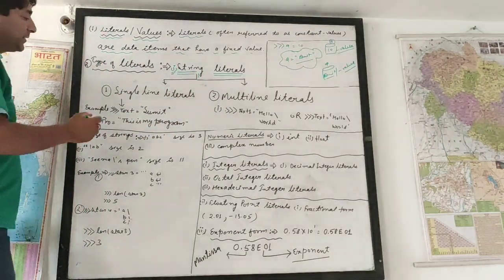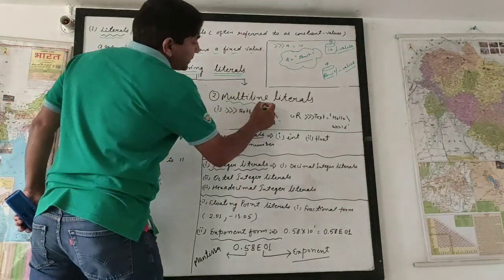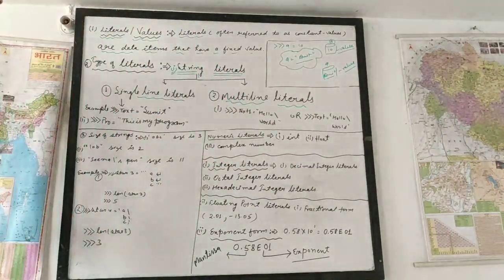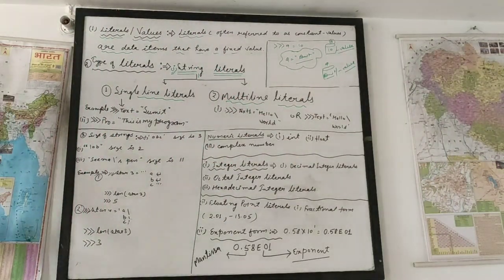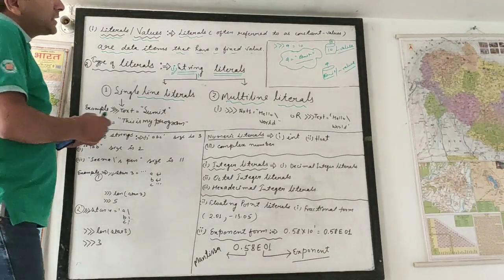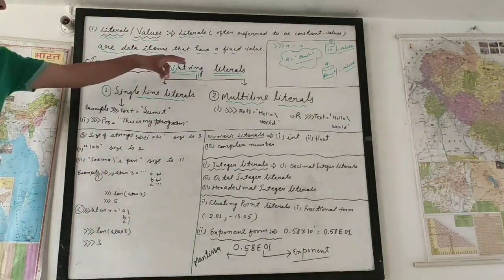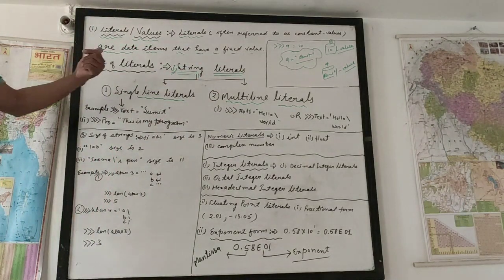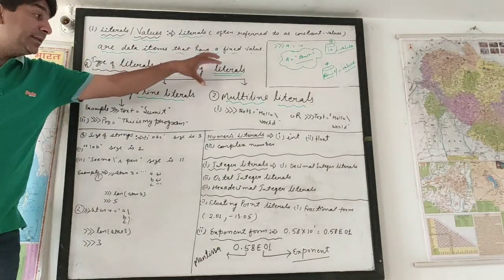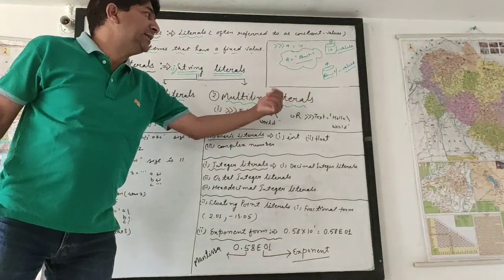The first one is single line literals, and another is multi-line literals. Multi-lines जिसमें बहुत सारी लाइनें होती हैं उसे multi-line literals होते हैं. ये categories किसकी हैं? आपकी string literals की category है. यानी string literals की दो categories होती हैं, single line literals और multi-line literals.